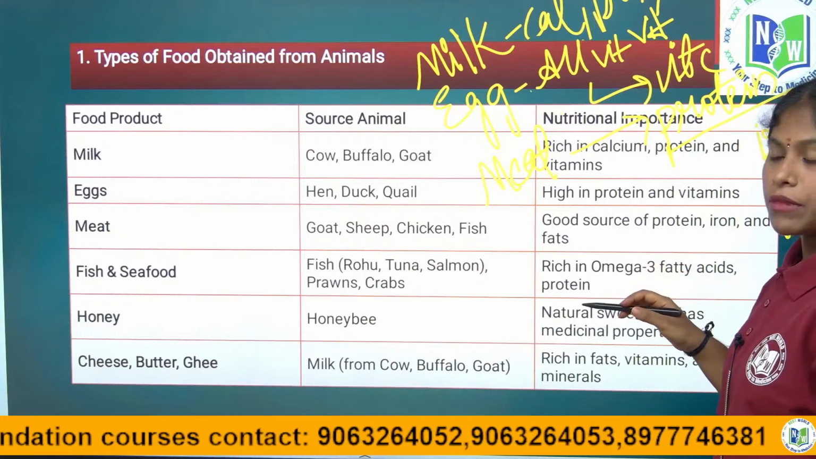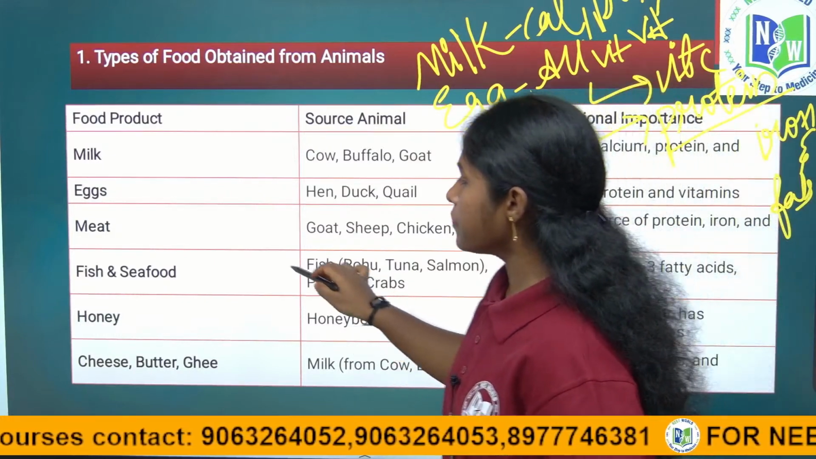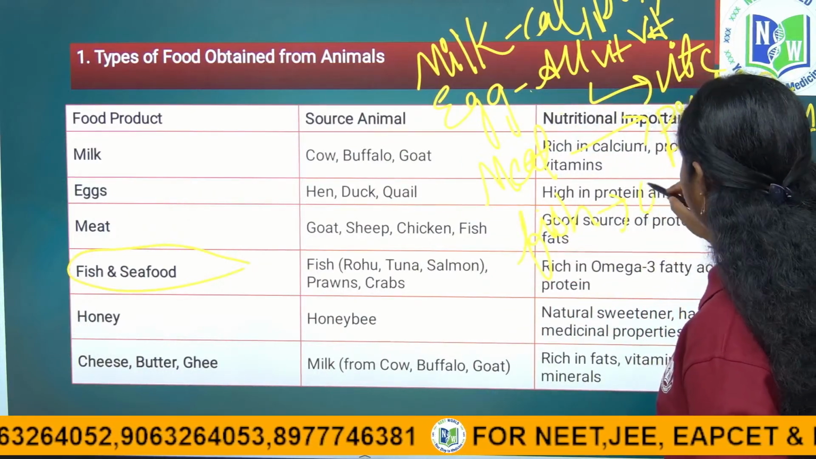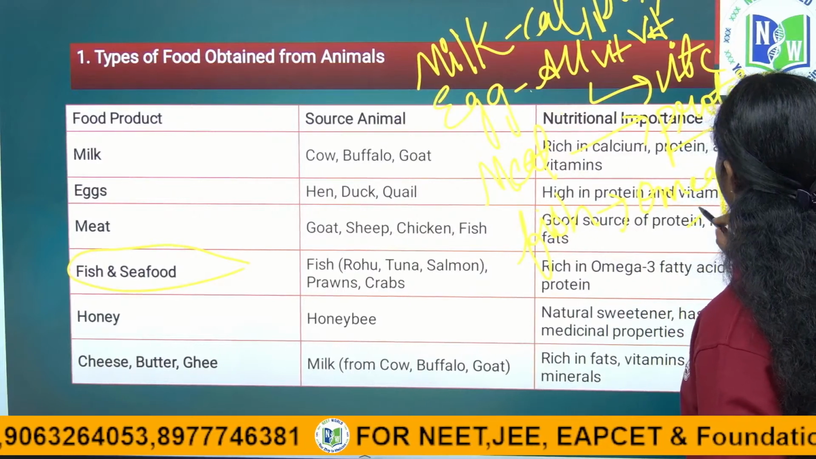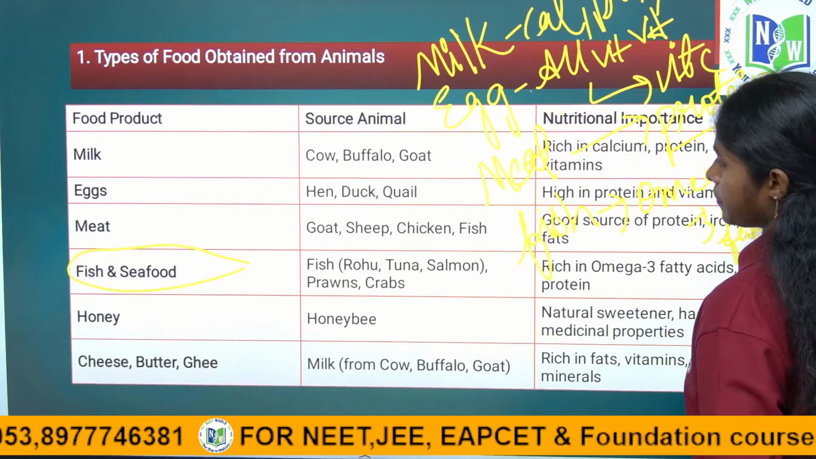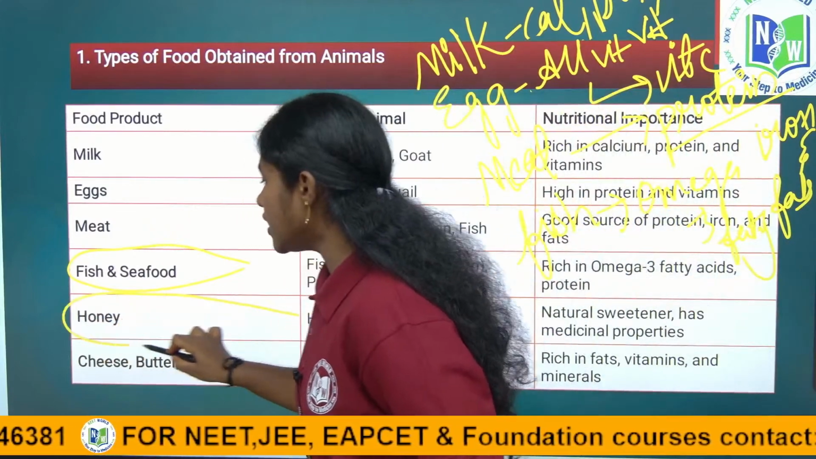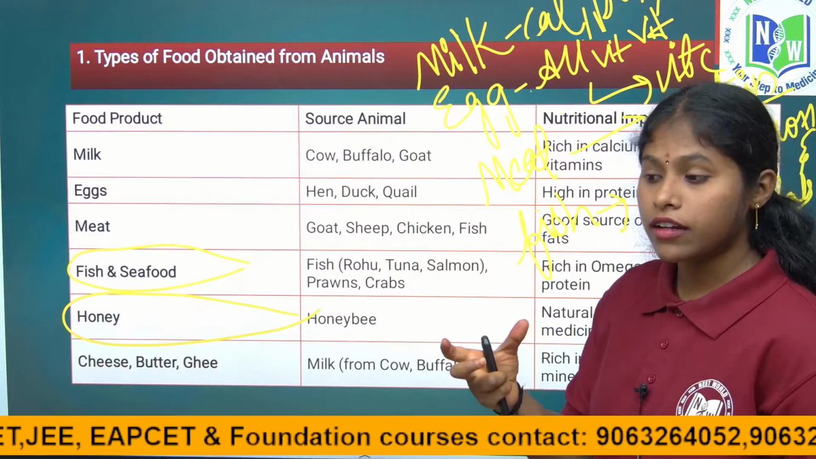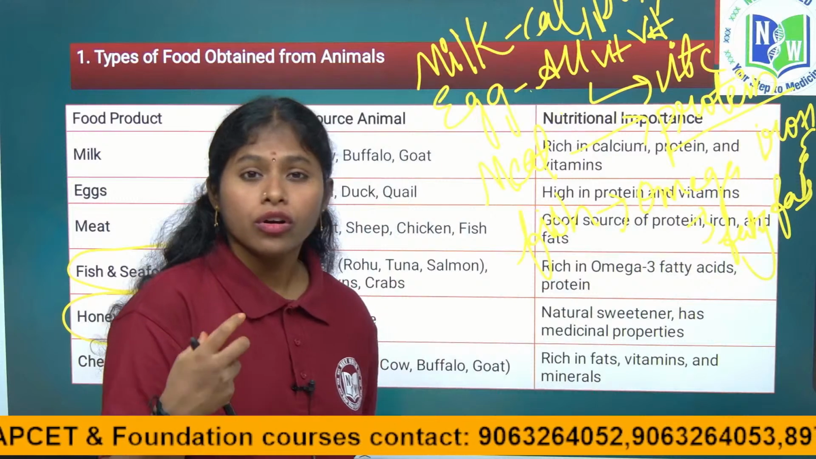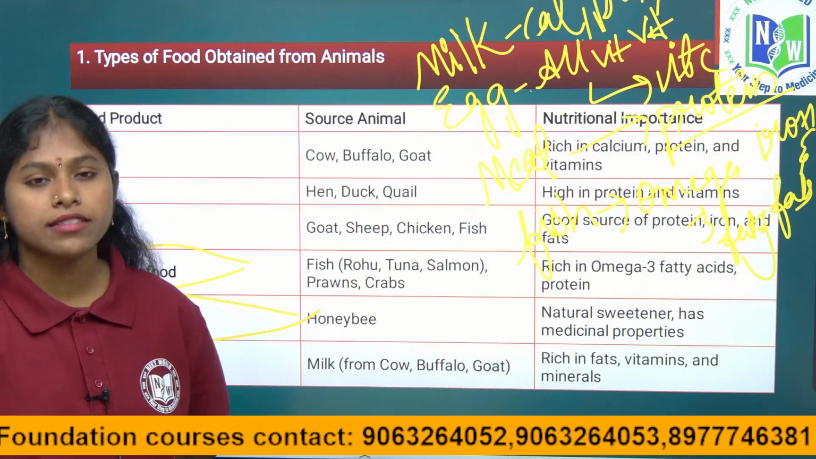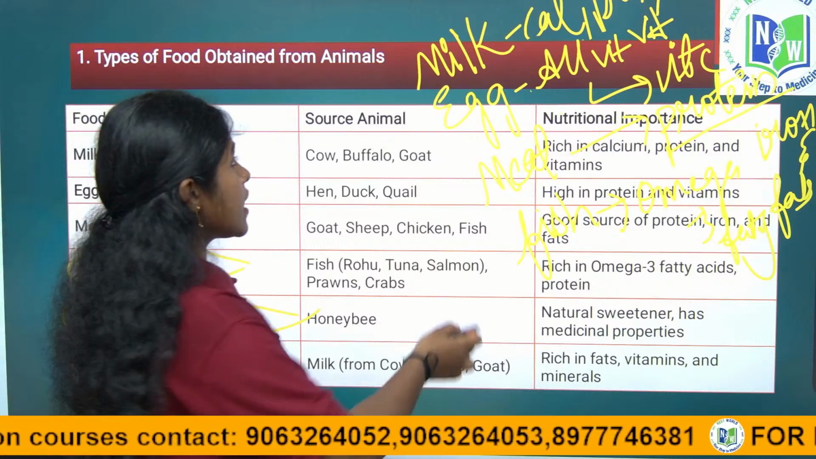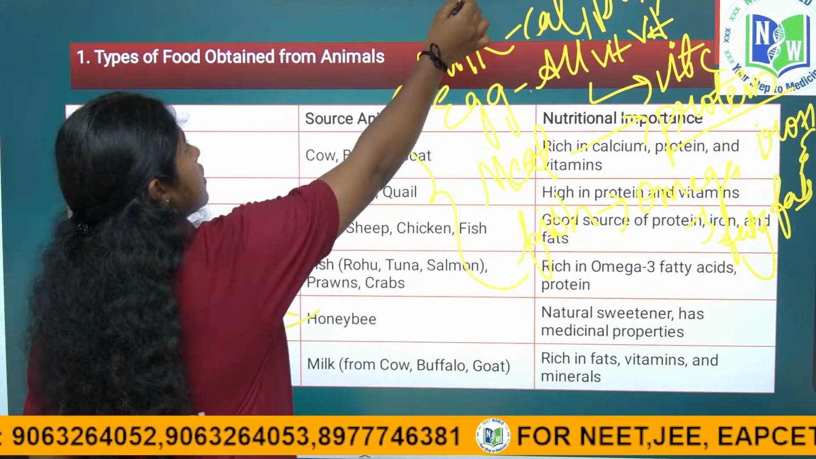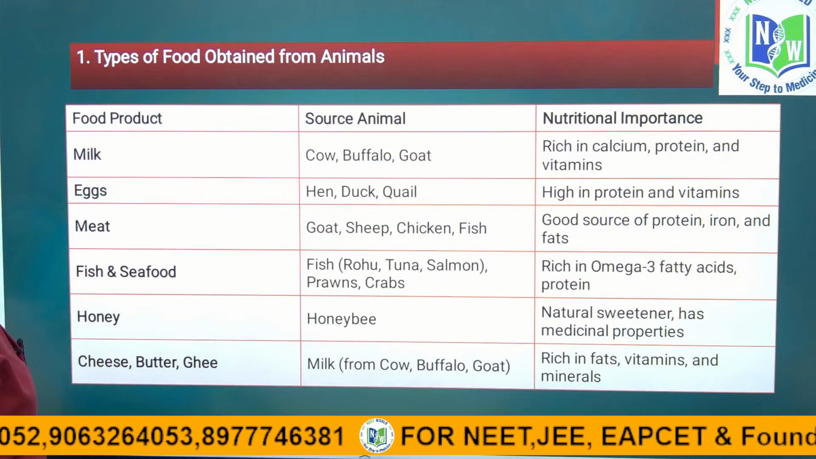For growth and development, vitamins play a very key role in our body. Next, fishes have omega-3 fatty acids mainly, right, and proteins. And honey is a natural sweetener, and it has a high amount of antioxidant property. It prevents free radicals from damaging the cells, right? So these are the main animal based foods we depend on in day to day life, right children? So this is about the types of foods obtained from animals.